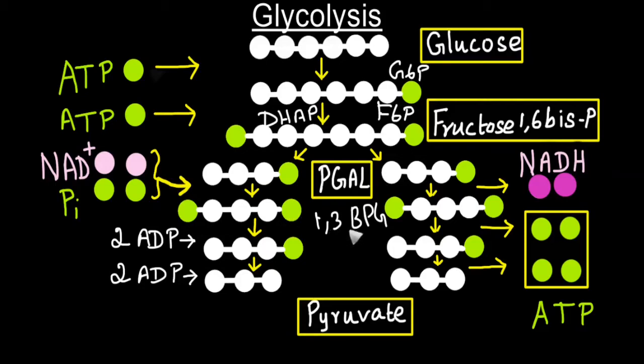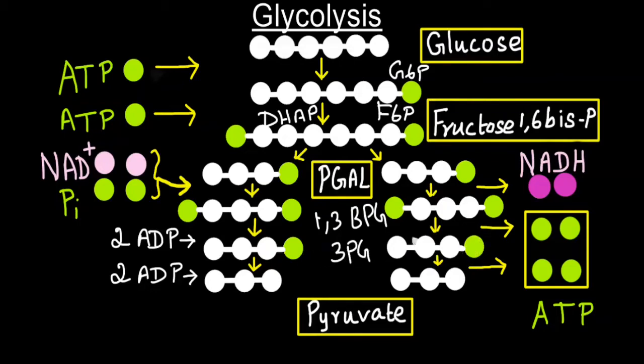This 1,3-bisphosphoglycerate is a good phosphorylating agent. So it transfers the phosphate that is attached to the first carbon to two molecules of ADP and forms two molecules of ATP. After transferring one phosphate group, this gets converted into 3-phosphoglycerate. You see in the picture, it now has a phosphate attached only to the third carbon.